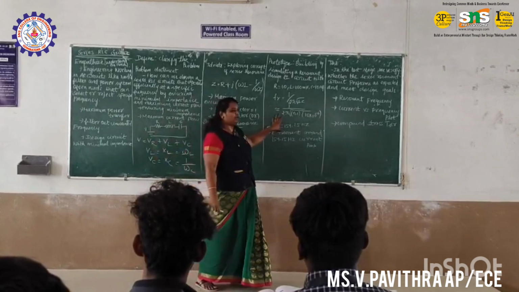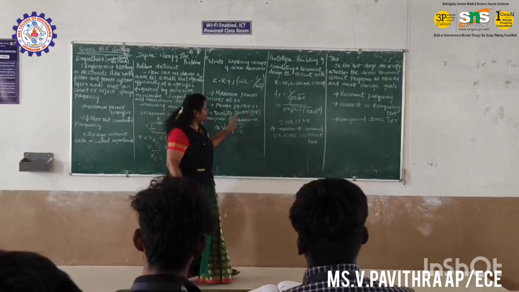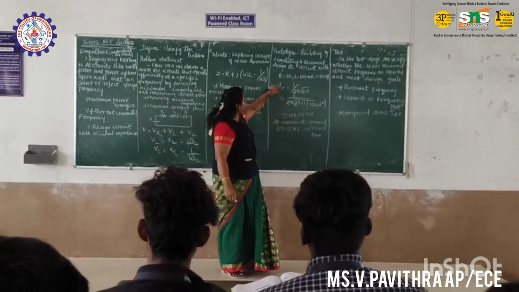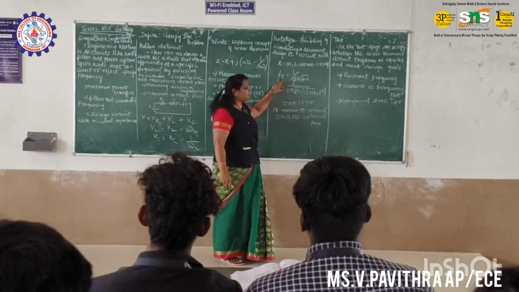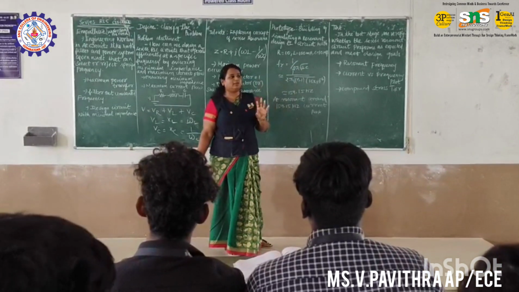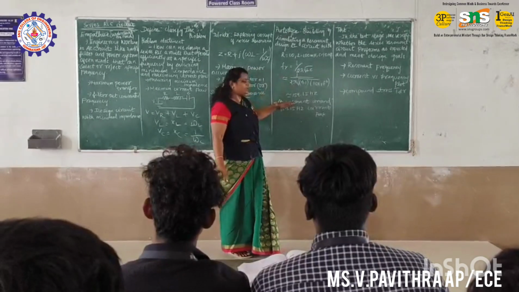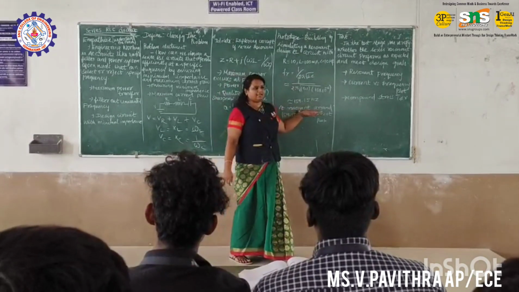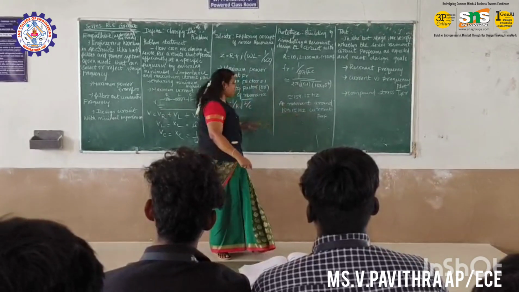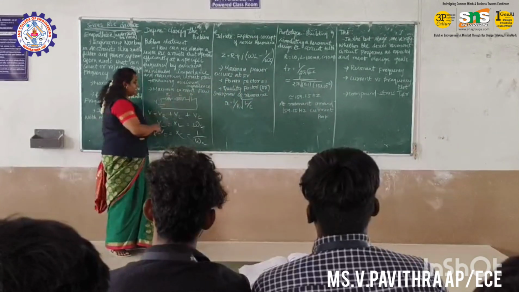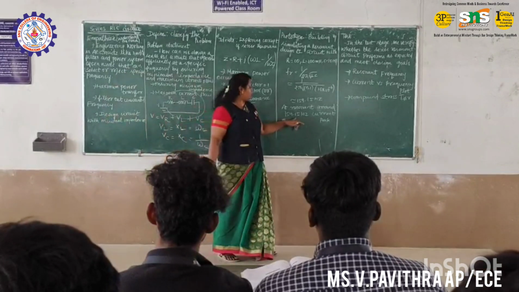Then we are going for the prototype. How can we check whether this is correct or not? We are going to find out the value, right? So already they have given R is equal to 10, L is equal to 100, C is equal to 10. So F is equal to, what is the resonance frequency formula? 1 divided by 2 pi root LC. We have substituted and we are getting 159.15 Hz. Okay. From this only we get the maximum current. For example, if I am taking this circuit, here I will get the maximum current with the frequency of 159.15 Hz.